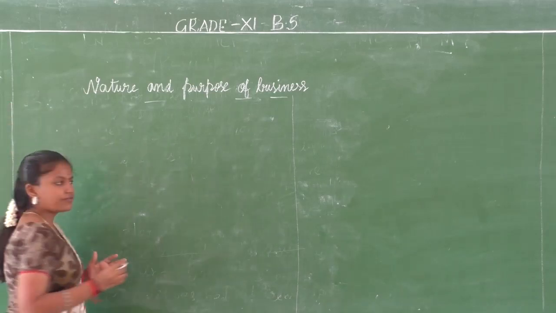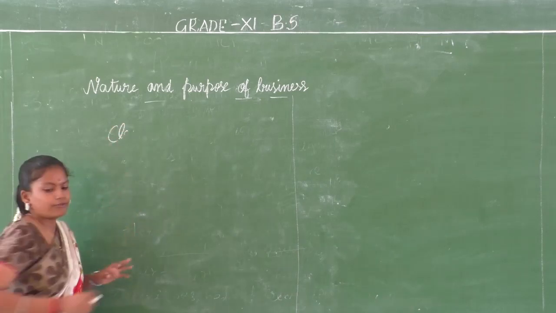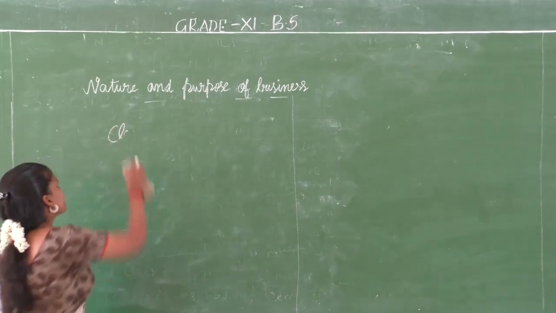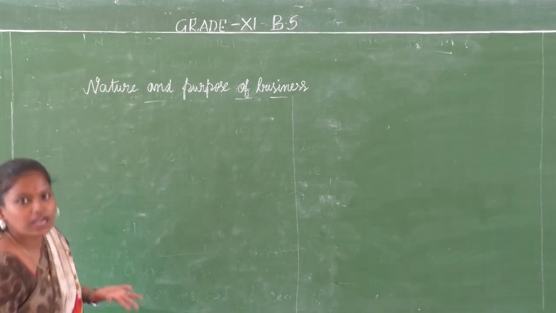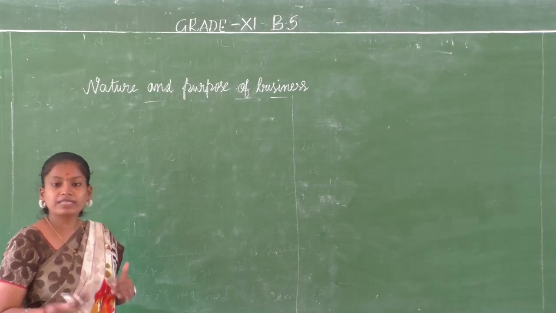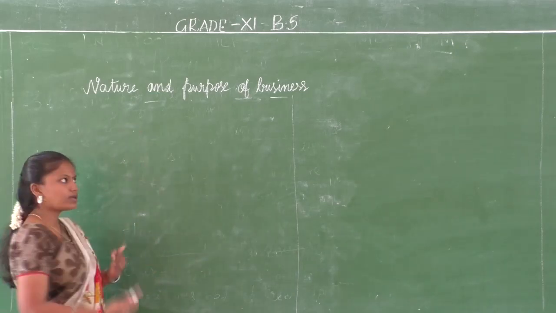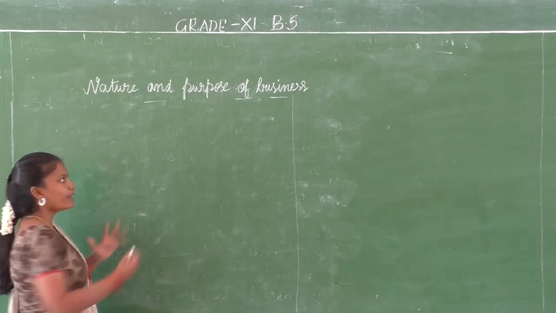Talking about classification of business, if you want it in a small flow chart, flow charts help you a lot, like mind maps and concept maps help you in understanding a unit or chapter or a particular topic very easily.